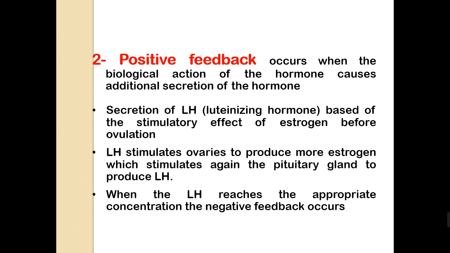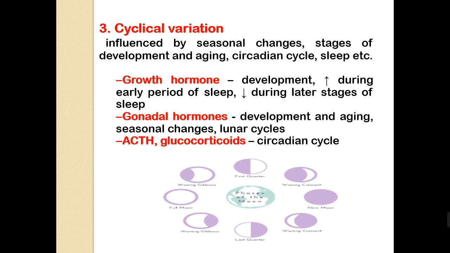When the luteinizing hormone acts on the ovary, it will produce more estrogen, which will stimulate again the pituitary gland to produce more luteinizing hormone. When the luteinizing hormone reaches the appropriate concentration, the negative feedback will occur. There's no need for more luteinizing hormone.